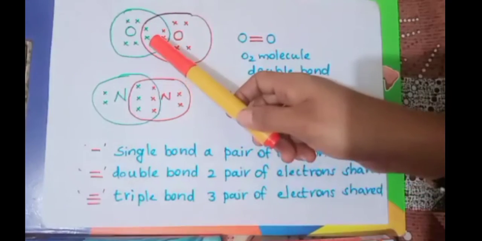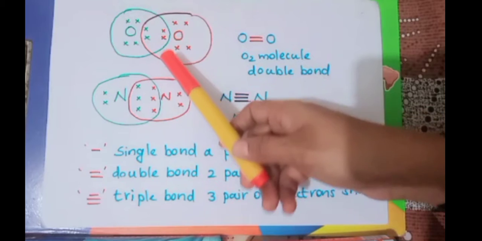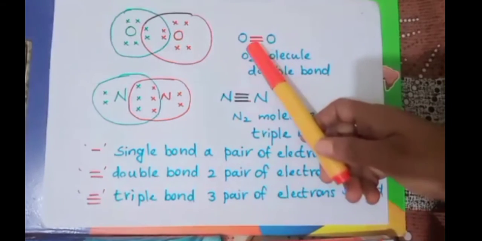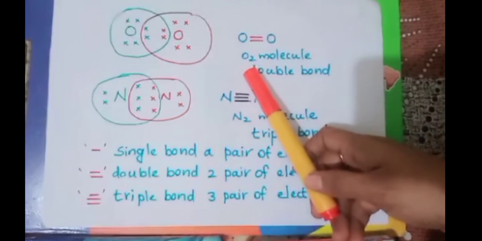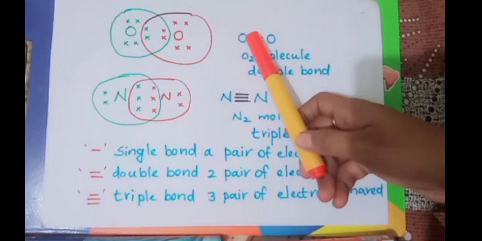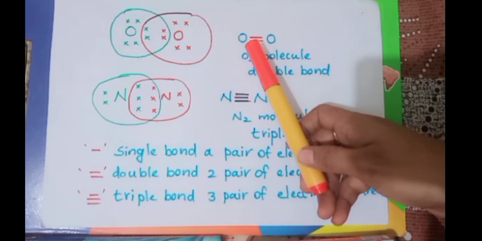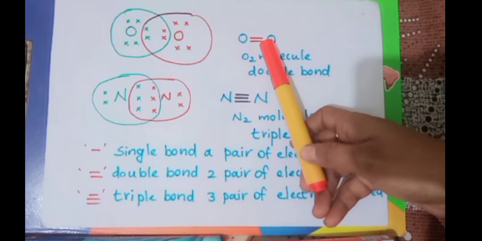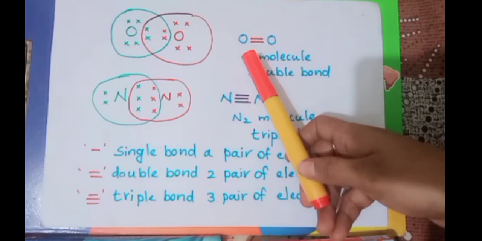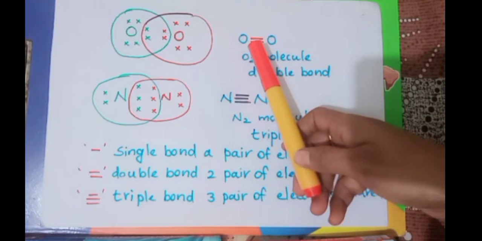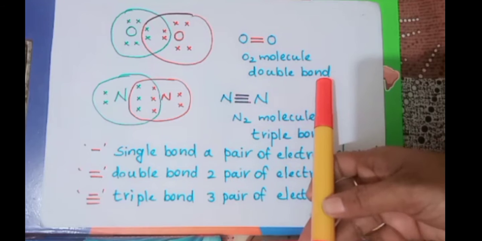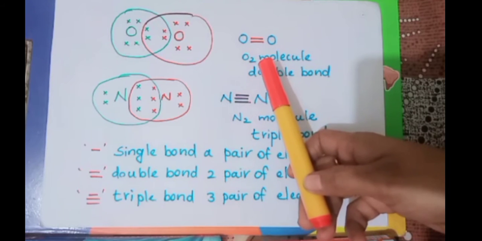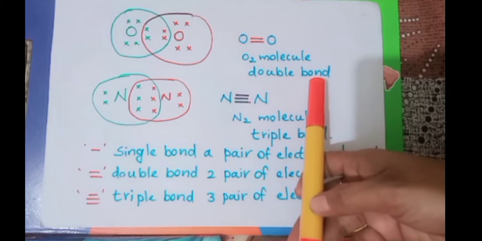Here you can see that 2 pairs of electrons are shared, therefore there will be 2 bonds between the oxygen atoms to form the oxygen molecule. Remember, for a single bond there is a pair of electrons, and if there is one more bond, one more pair of electrons is shared. So a total of 2 pairs of electrons are shared, so 2 bonds are formed, and these 2 bonds are called a double bond. So we can say that in the oxygen molecule there is a double bond formation.